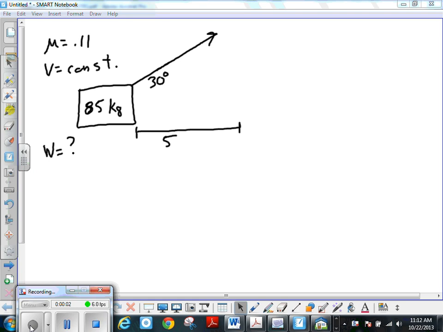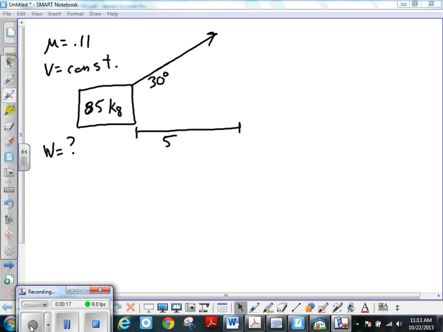Okay, welcome everybody to AP Physics. Today we are talking about work and energy and how everything is related here. We basically said yesterday that work was the change in energy. So depending on what kind of work.